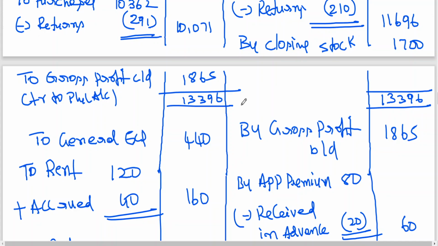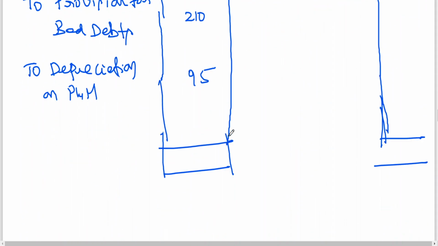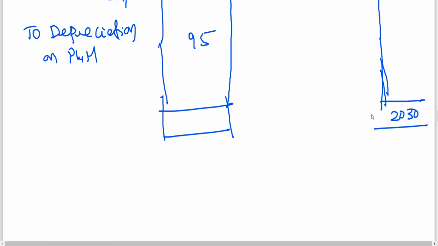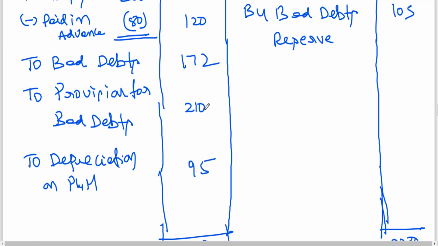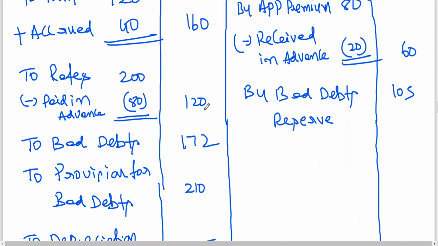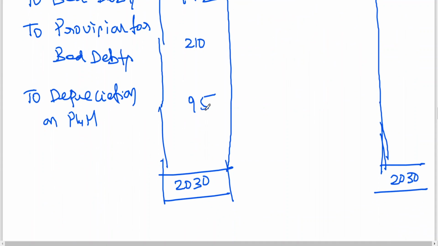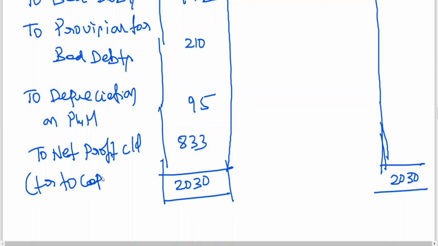1865 plus 60 plus 105, 2030. So 833 rupees is net profit carried down. Transfer to capital account. Now you can go for balance sheet.